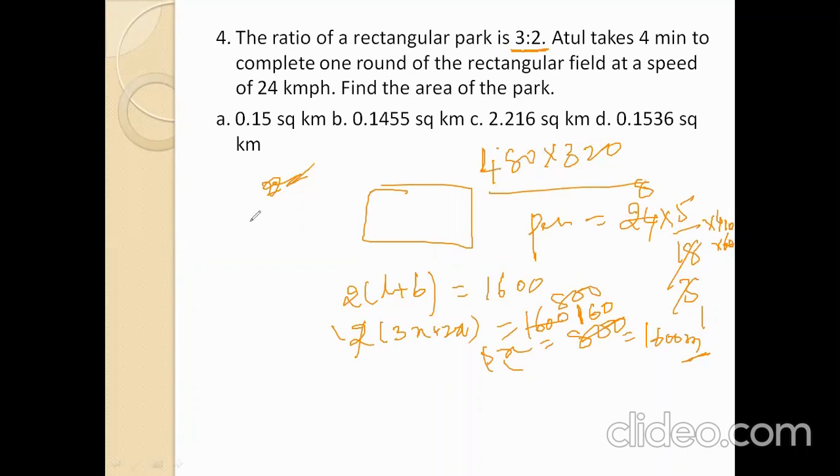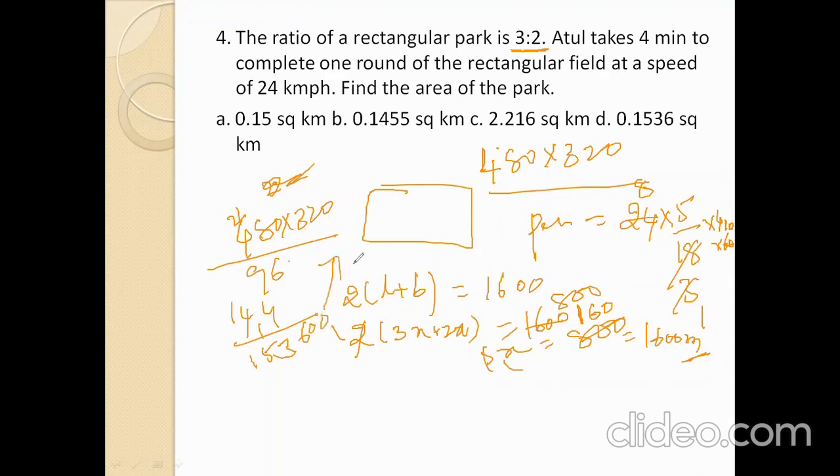Now multiply 480 into 320, which is 153,600.